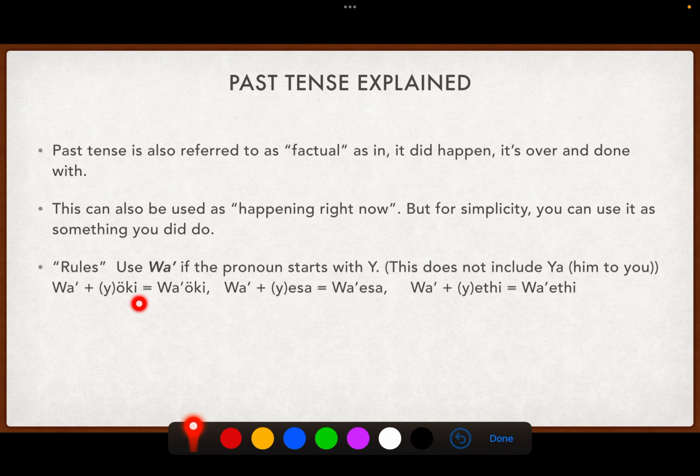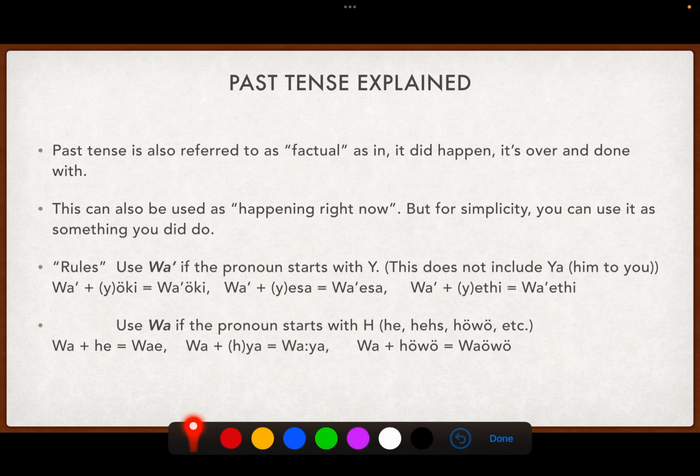So you can kind of see what's going on here. Wa onki, wa esa, wa eti. That's for the ones that start with Y, even if the Y is in the parentheses. You're going to use wa glottal. This one's different, right? It doesn't have a glottal stop. It's just wa. So wa is for all the ones that start with the letter H. So stuff like hey, haste, homo, those all start with the letter H.